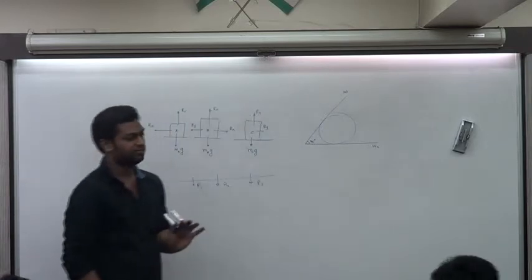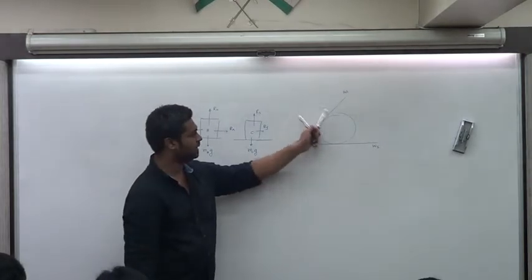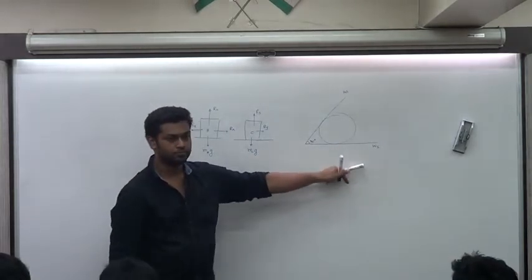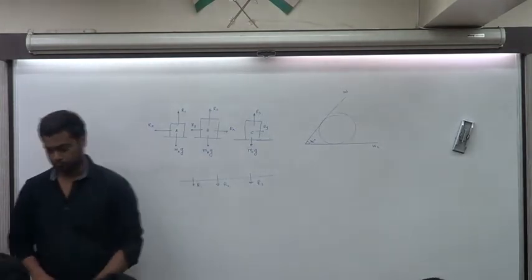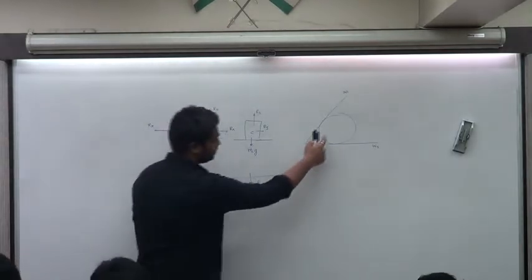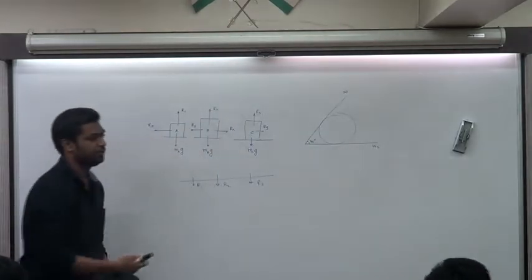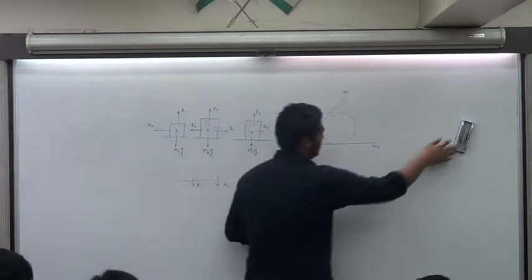I want you to make the forces only on this sphere, which is fixed between two walls, W1 and W2. Okay? That's what you're supposed to make. Just draw the forces on this sphere. You can call the mass of that M. I've given you an angle.